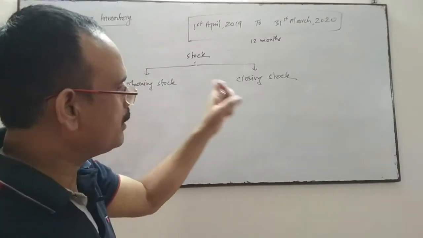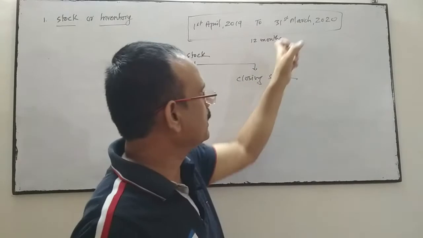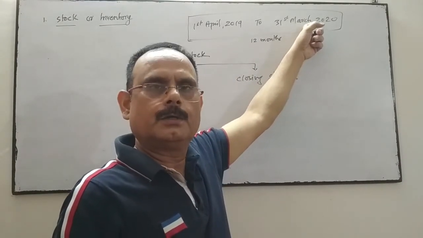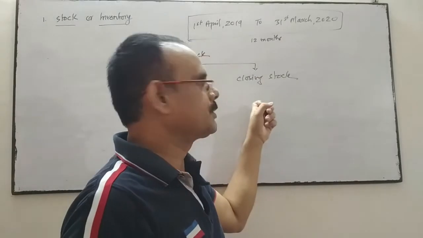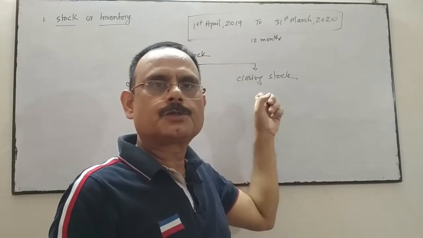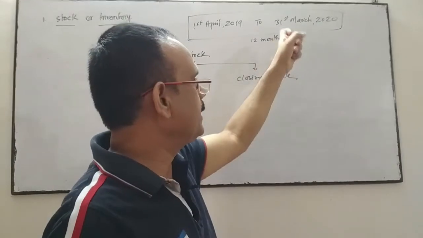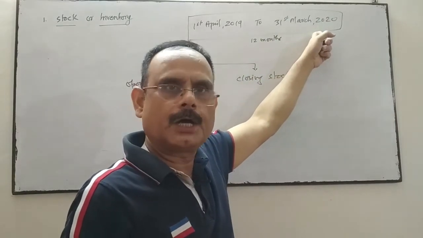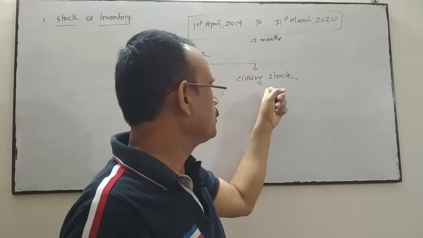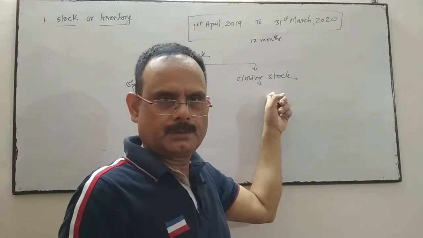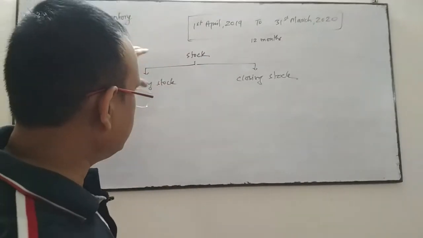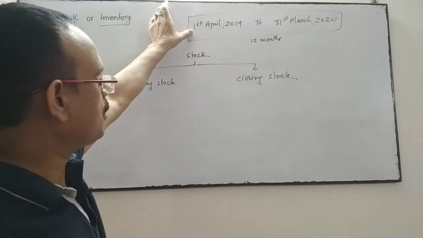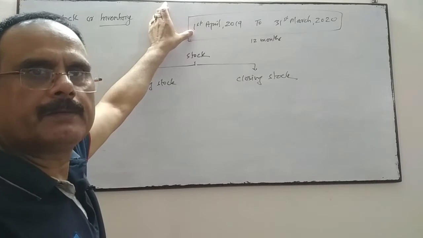And the stock laying in the godown on the last day of the financial year is called closing stock. So unsold goods laying in the godown on the last day of the financial year are called closing stock. So stock may be classified as opening and closing.